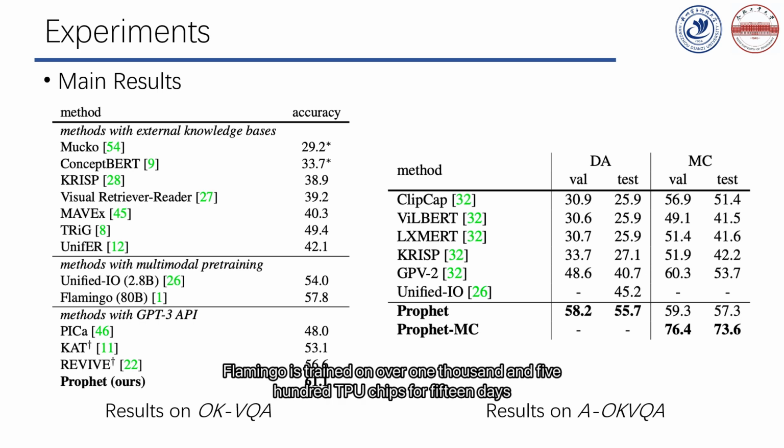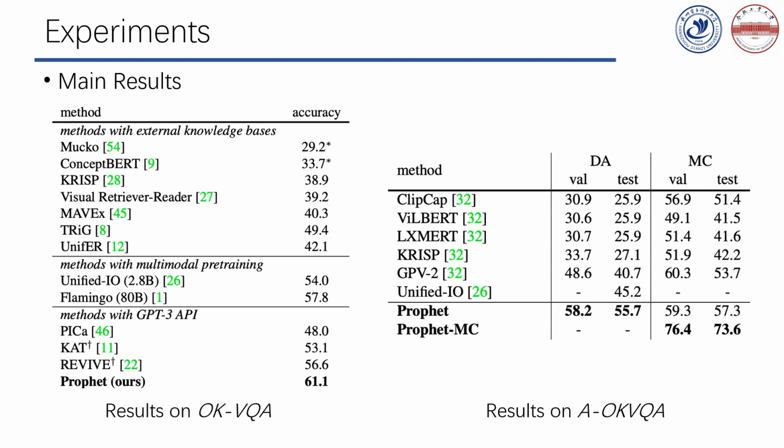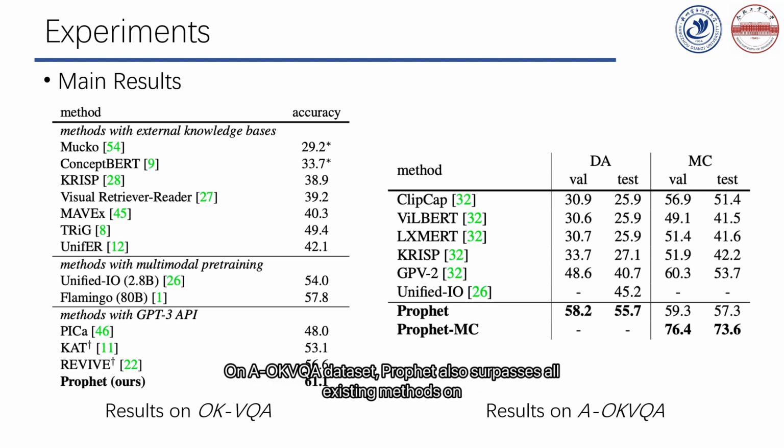Flamingo is trained on over 1,500 TPU chips for 15 days, which is unaffordable for most researchers. However, PROVIT uses only one GPU to train a VQA model for 4 days, and only requires a certain number of GPT-3 invocations. On the A-OKVQA dataset, PROVIT also surpasses all the existing methods on both the direct answer and the multiple choice metrics. And the variant PROVIT MC, especially designed for multiple choice, achieves a significant performance improvement over the other methods.